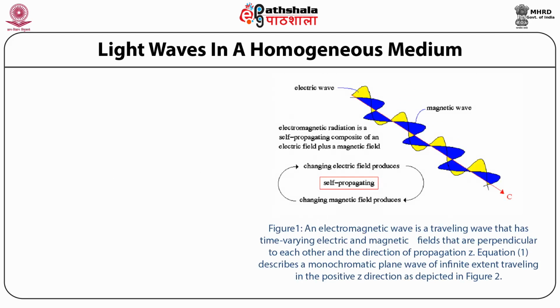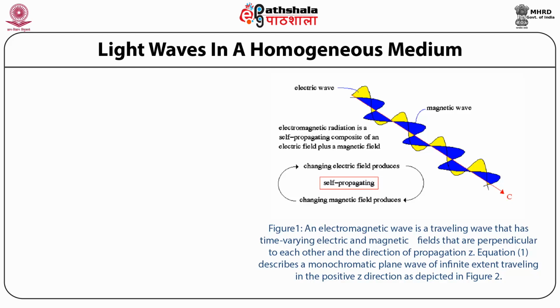Figure 1 shows an electromagnetic wave is a traveling wave that has time-varying electric and magnetic fields that are perpendicular to each other, and the direction of propagation is z. Equation 1 describes a monochromatic plane wave of infinite extent traveling in the positive z direction as depicted in figure 2.